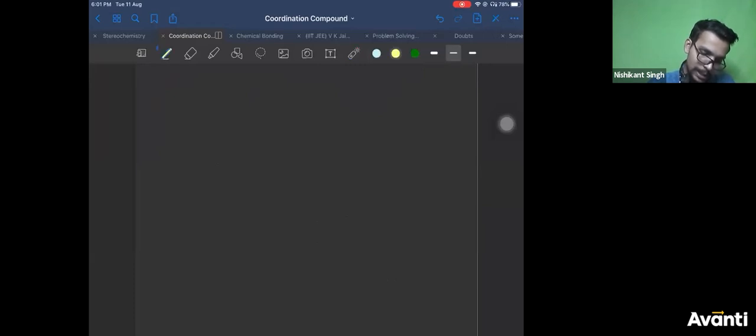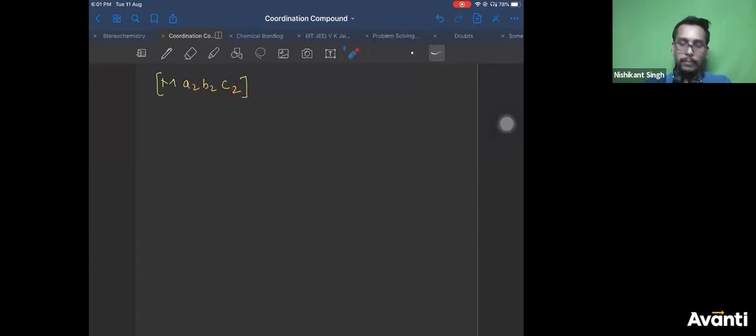Let us take M, yes, so let us take MA2B2C2. We can represent it like this. That means 3 different ligands are there, A, B and C. 2 ligands are same, another 2 ligands are same, another 2 ligands are same. If you want, you can write it like this: MF2Cl2Br2. Right, this type, MA2B2.